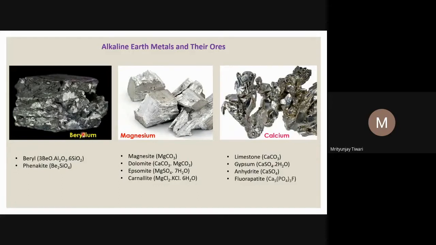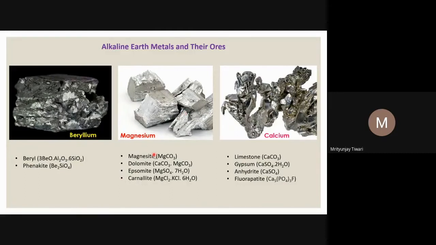Particularly for beryllium, beryl is the ore, and there is also phenakite. There are 2 ores that we get beryllium from. Beryl is 3BeO, Al2O3, 6SiO2. So this is actually the molecular formula of beryl, which is an ore of beryllium. And then phenakite is beryllium silicate, Be2SiO4.